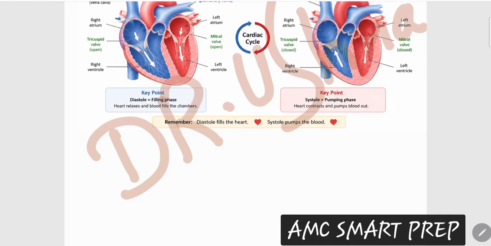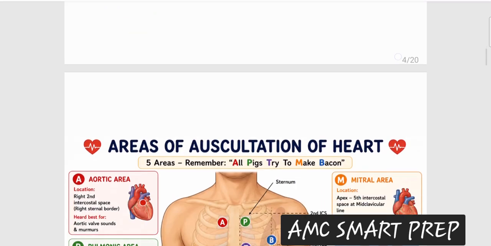When the heart pumps the blood to the body and there is a shrinkage of the heart, this is known as systole. This concept is important because some murmurs relate to diastole and some relate to systole.